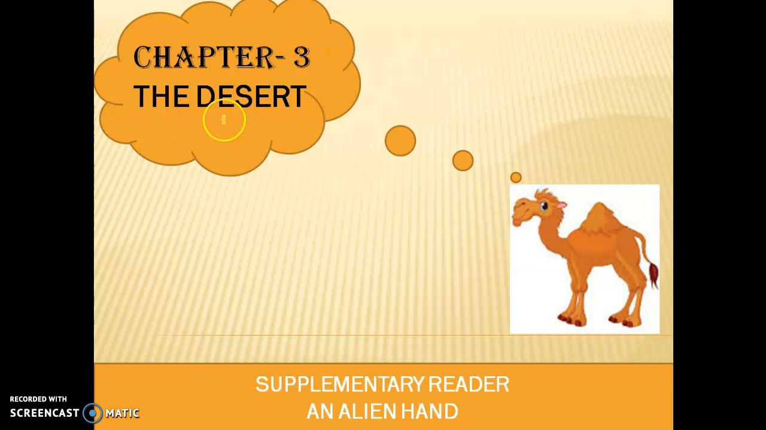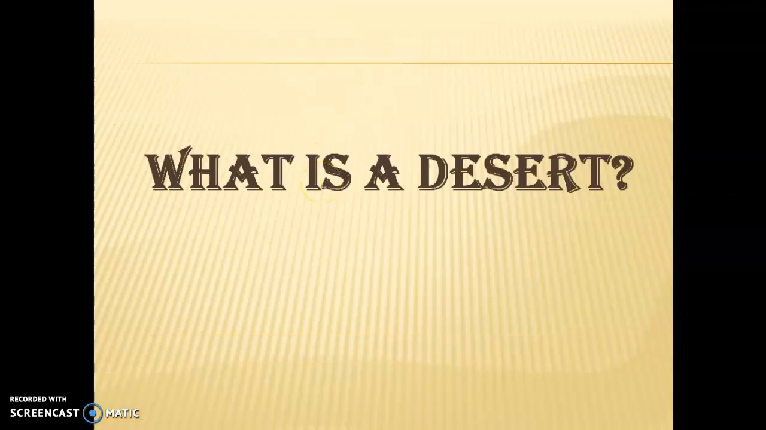Barren land, a place where it is very hot and the temperatures are very fluctuating. And I know what is coming to your mind: the picture of a camel. Yes or no, children? Okay, so we will see what a desert is.